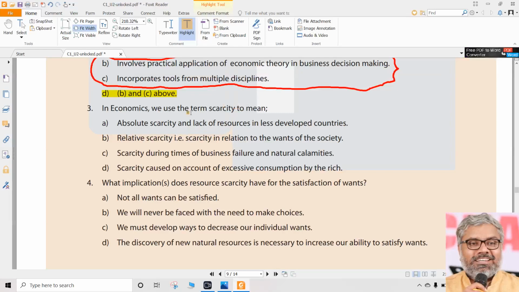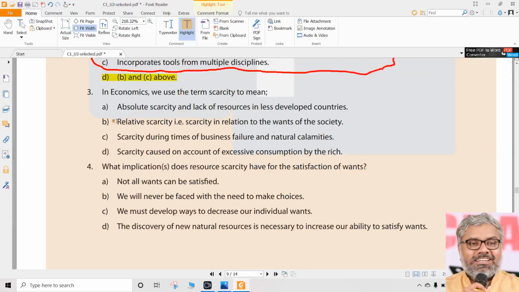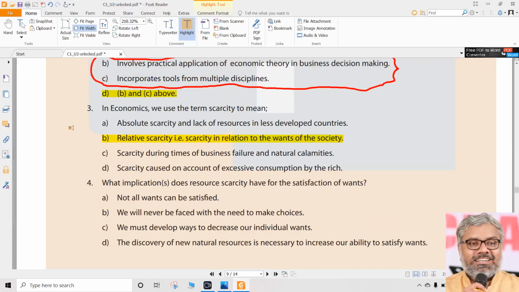So A is wrong. B says relative scarcity means scarcity in relation to the wants of the society. Yes, definitely. Whenever economics talks about scarcity, it is not an absolute scarcity; it is a relative scarcity. It means that when compared with the wants of the society, the resources are scarce, not that resources are scarce by themselves. Wants are so high and resources are so less. That's what relative scarcity means, and that's what economics talks about.